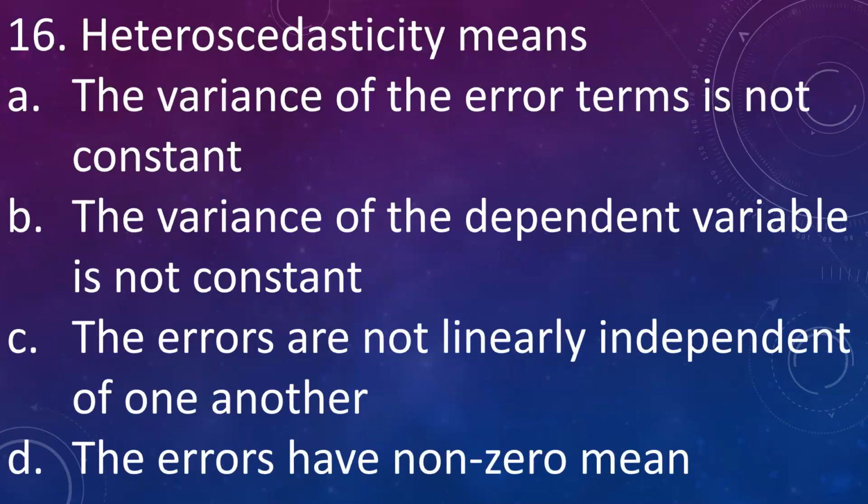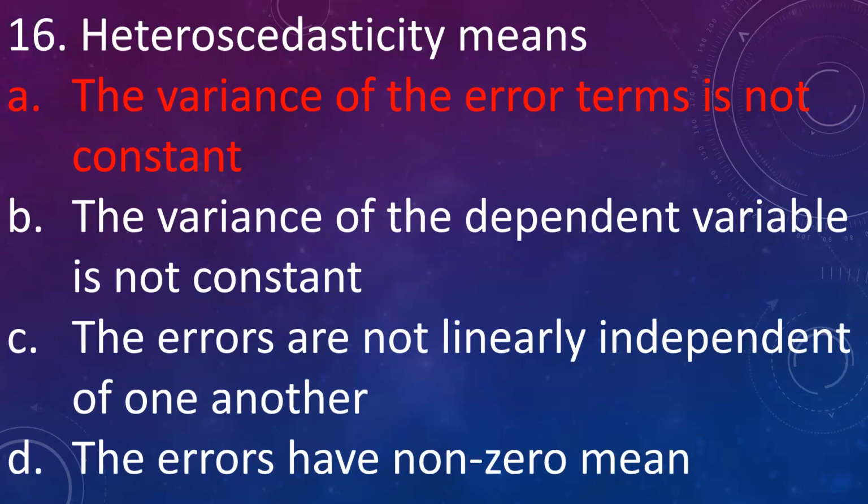Heteroscedasticity means A. Variance of error term is not constant, B. Variance of dependent variable is not constant, C. The errors are not linearly independent of one another, D. The errors have non-zero mean. Answer is A. When the variance of error term is not constant, it is termed as heteroscedasticity, and when variance of error term is constant, it is termed as homoscedasticity.